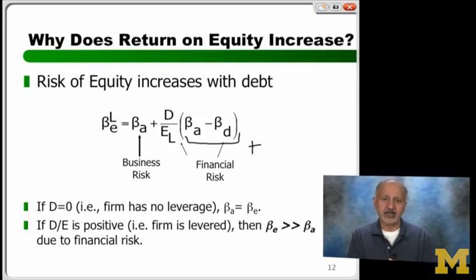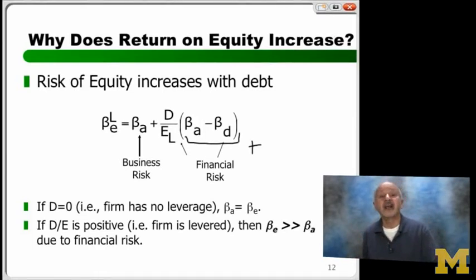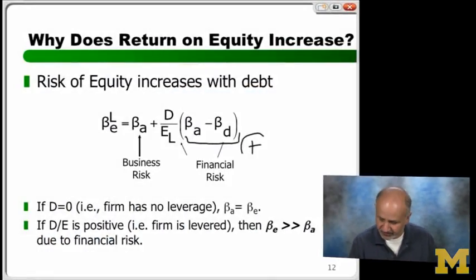What kind of firms have debt? Well, airlines have debt. Right? Because their fixed assets are so large, and there are other reasons, right? We are not getting into it, but just to give you an example. Airlines has a lot of debt. Software companies don't. Growth companies don't. But suppose you have debt. This thing is positive. It's called financial risk if this is positive.